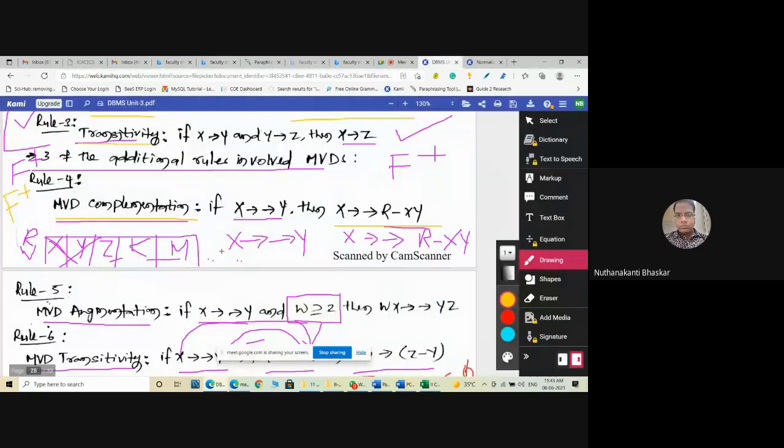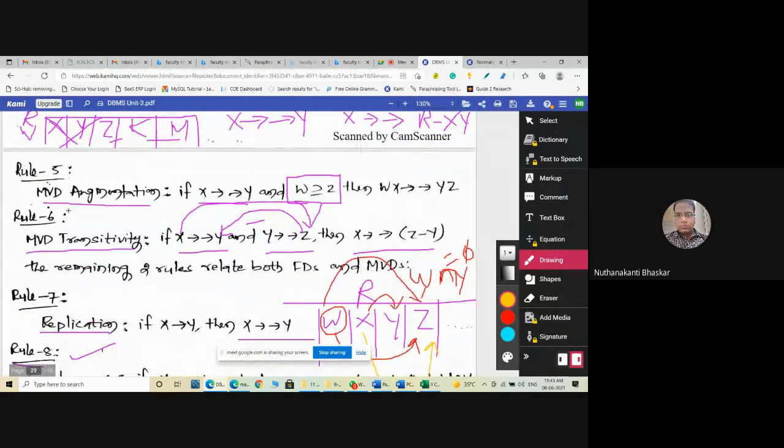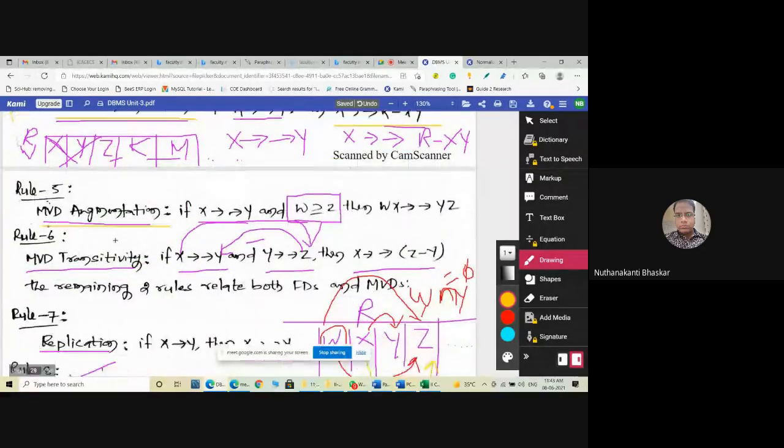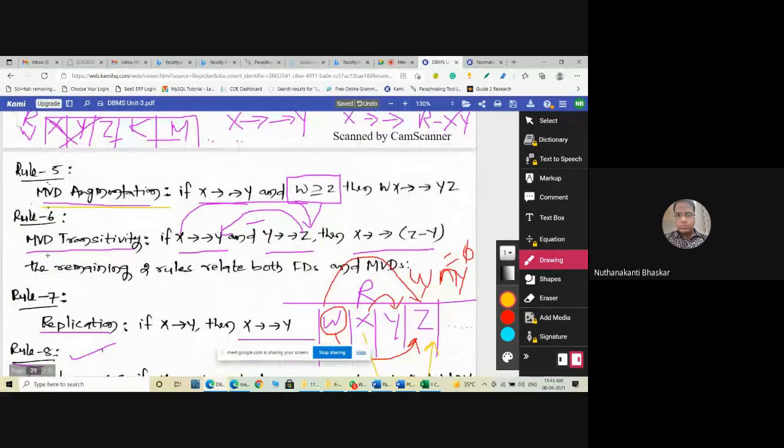Now coming to the rule 5, that is MVD augmentation. Generally, the augmentation rule is you can add one particular attribute to both the sides. In the same way, in a multi-valued functional dependency we also have augmentation.